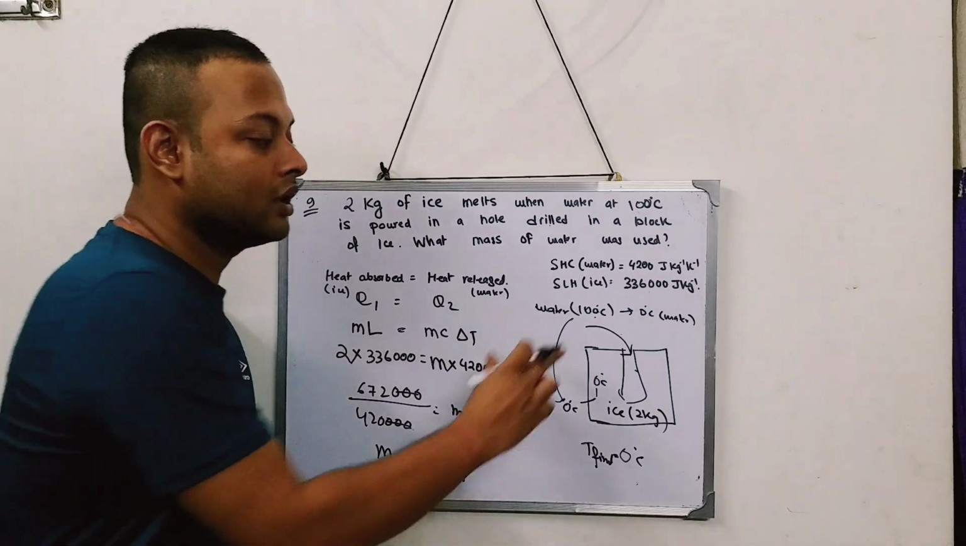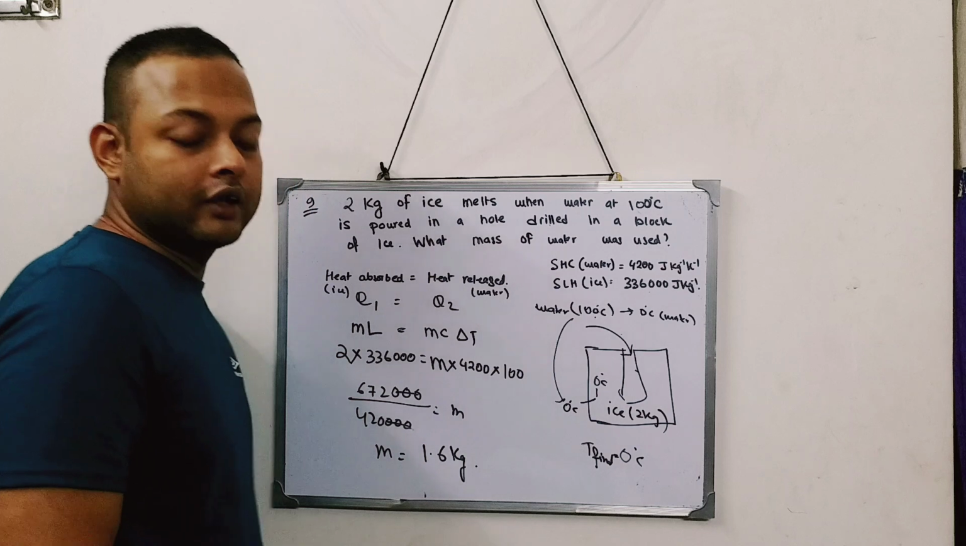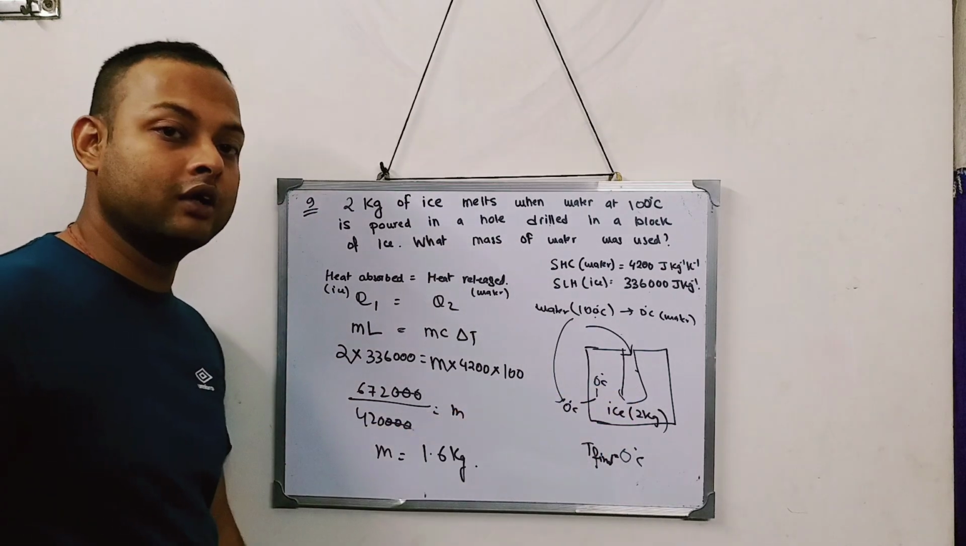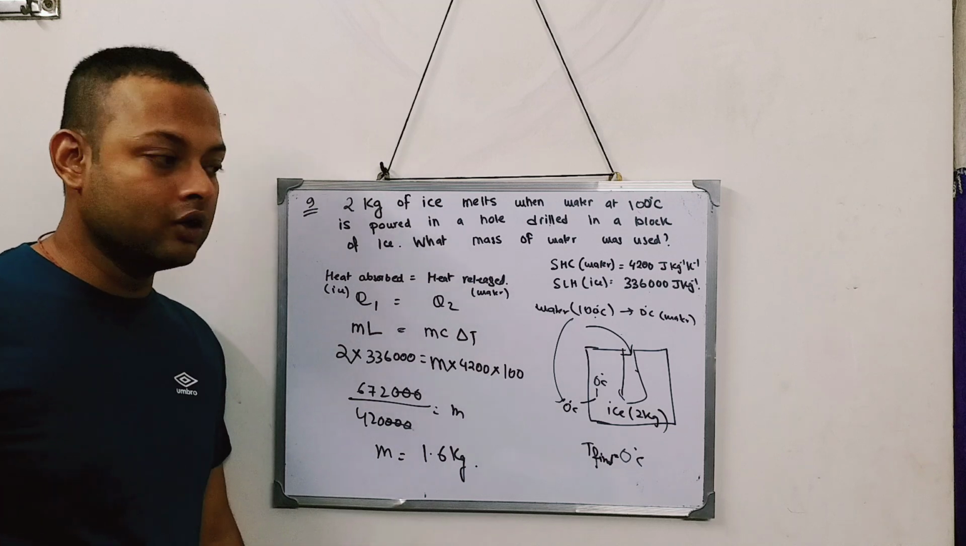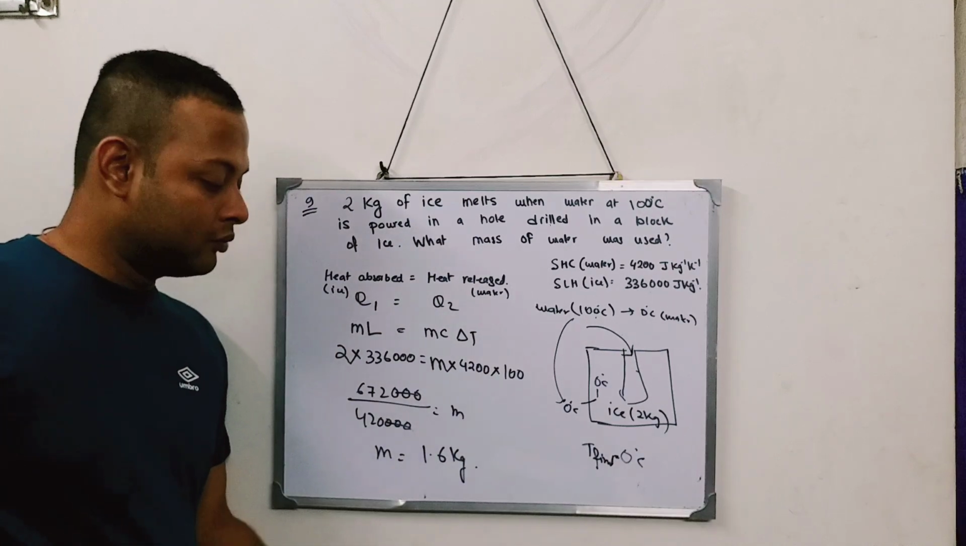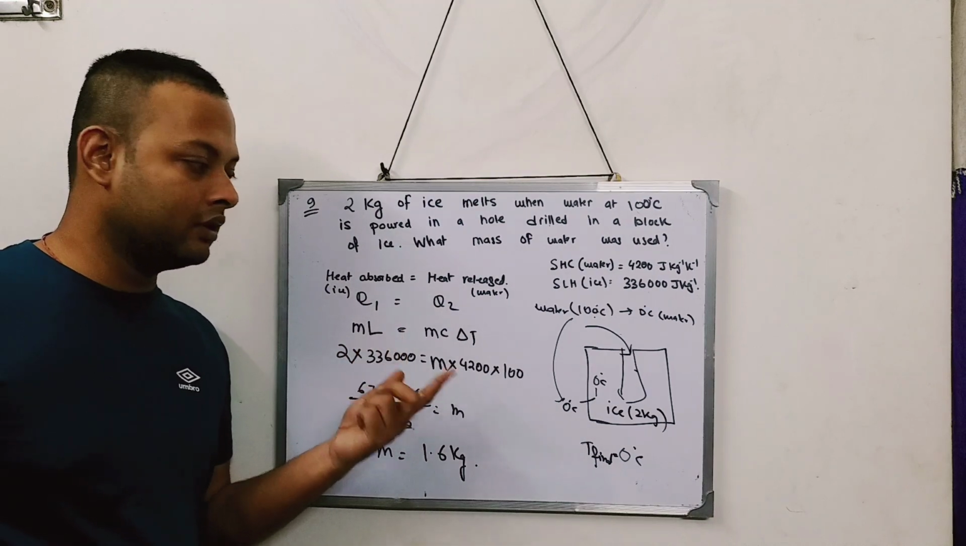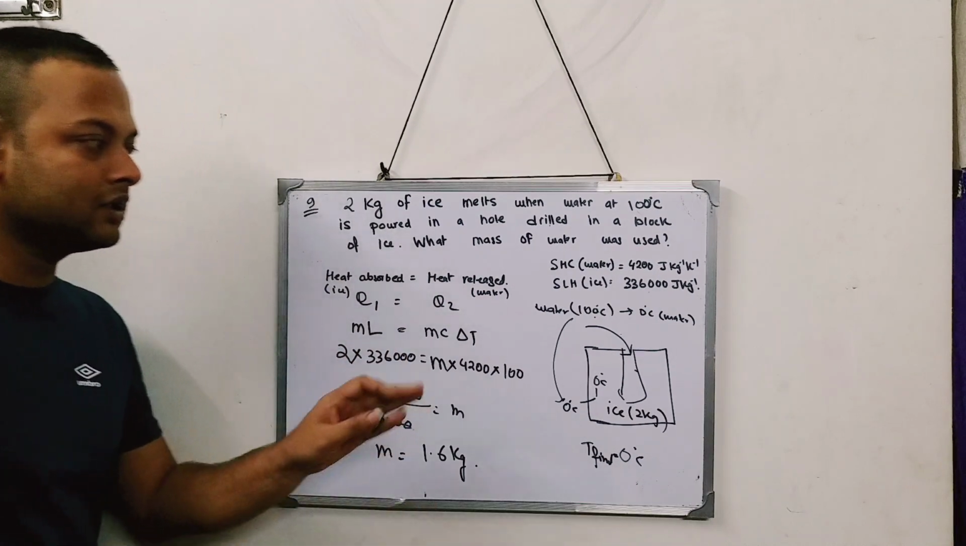So how much water do I need to pour? I need to put 1.6 kg of water into the 2 kg ice to melt the ice completely. Understood? So I need to put 1.6 kg. Just apply the principle of calorimetry in this sum to get the answer. I think this is a pretty easy sum.